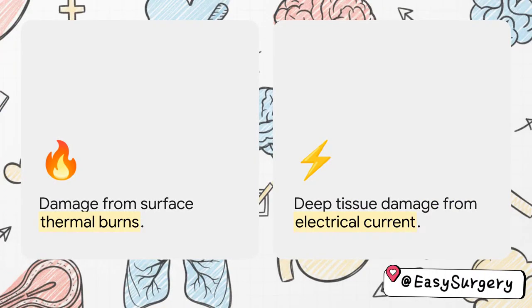Now, Q109 presents this really stark, high-yield contrast. Think about an electrical injury. What actually causes the primary tissue damage? Is it the electrical effect or the thermal effect? Well, the verdict is the electrical effect. This is such a brilliant illustration of a core trauma concept. The most severe damage isn't the thermal burn you see on the surface. It's like an iceberg. It's the invisible, deep tissue destruction caused by the internal current passing right through the body's internal pathways. Definitely keep that distinction locked in.